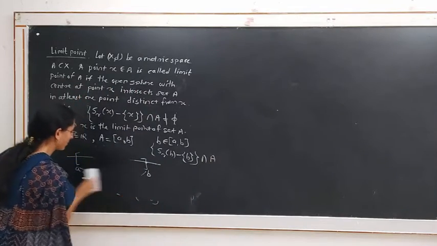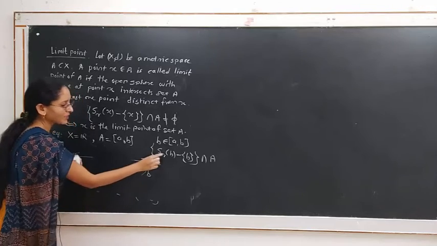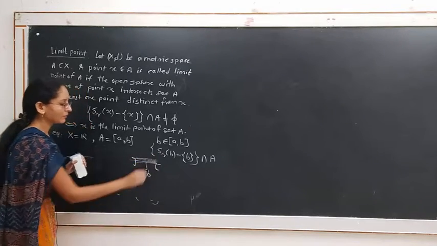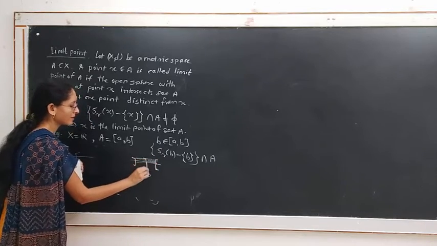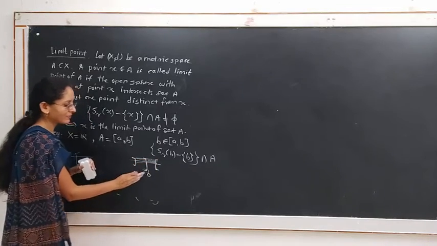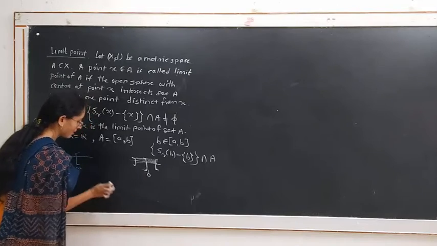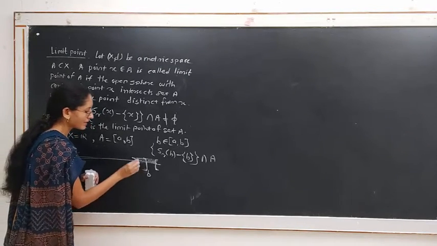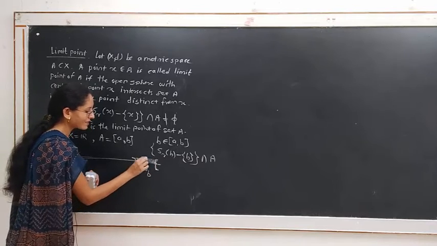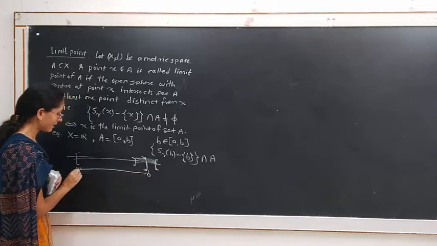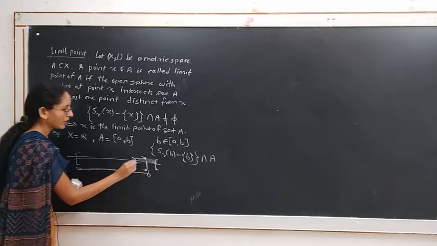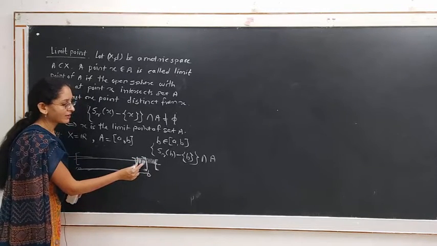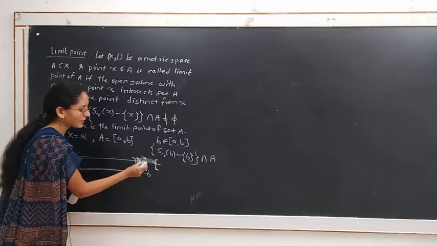See, b is the center of the sphere, S_r(b) is an open interval with respect to the usual metric in the real line, and this open sphere intersects the closed interval [a, b] in these points, which are distinct from the point b.